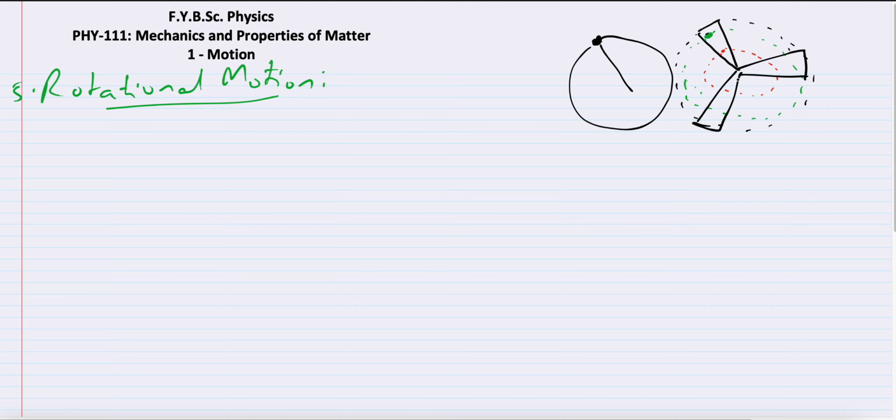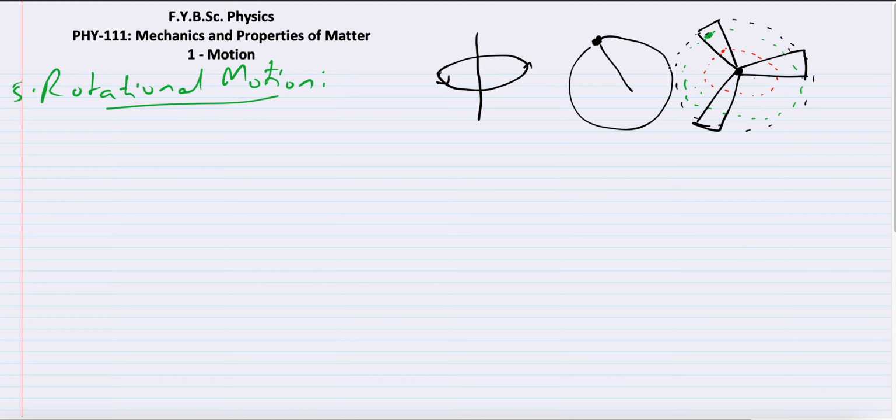And it is always rotating around a point or an axis. So instead of a fan, if you have a top like this, and this is its axis, or let's say the earth is rotating around its axis, the fan rotates around a point. It will always rotate either around an axis or around a fixed point.